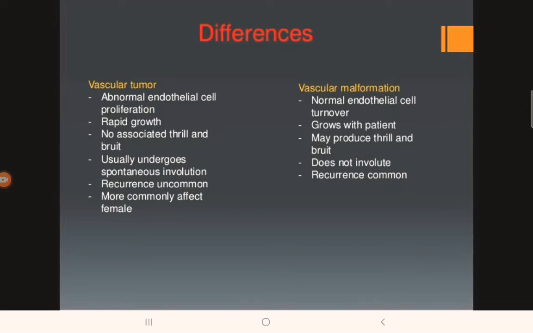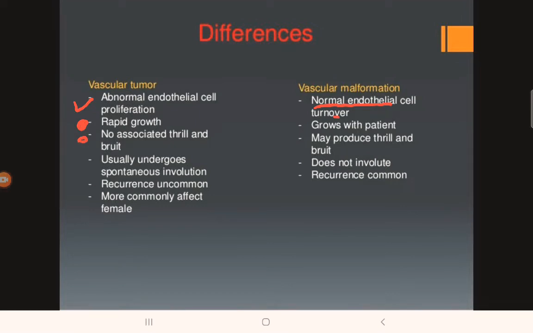Here again we have enumerated the differences between vascular tumors and vascular malformations. Vascular tumors show abnormal endothelial cell proliferation, whereas vascular malformations have normal endothelial cell turnover. Vascular tumors have rapid growth.